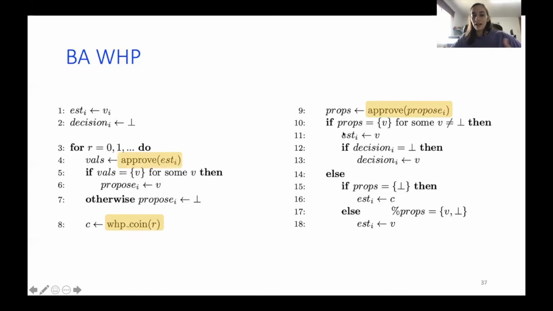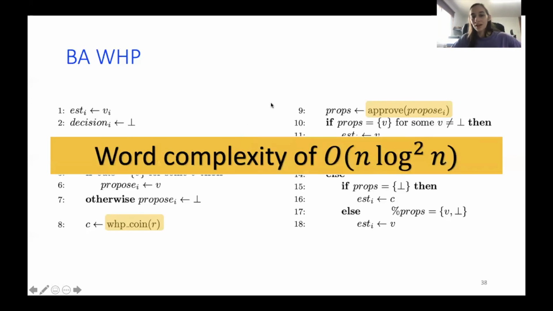So as I said, everything here is being computed locally, except for the prover invocation and the shared coin, which concludes the word complexity of these abstractions, which is n log quadratic n. Okay, so what we want to do.